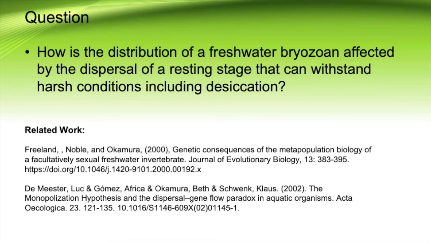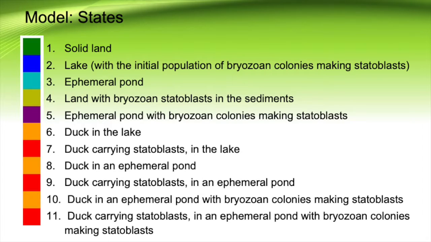The question I looked at was, how is the distribution of a freshwater bryozoan affected by the dispersal of a resting stage that can withstand harsh conditions, including desiccation, its removal from its usual aquatic habitat? The model I used to answer this question was of an environment with a permanent lake in the middle, inhabited by bryozoans and ducks, surrounded by dry land that can form ephemeral ponds due to rainfall.